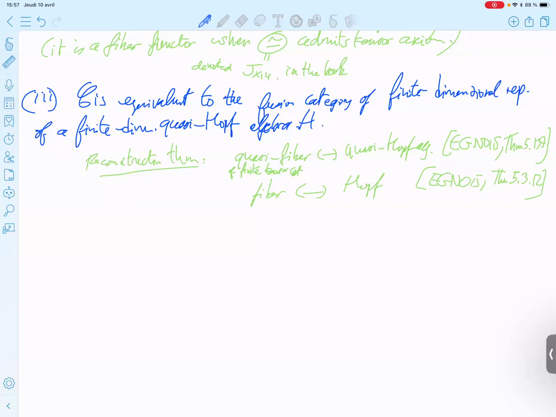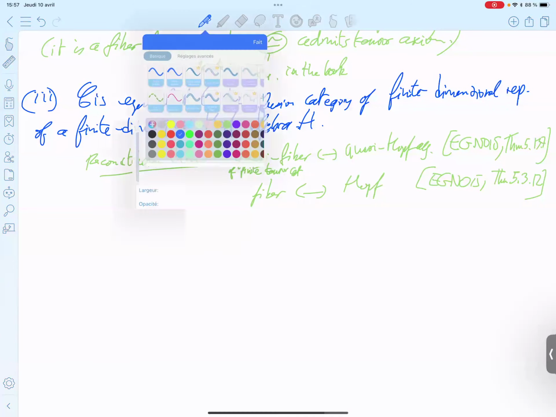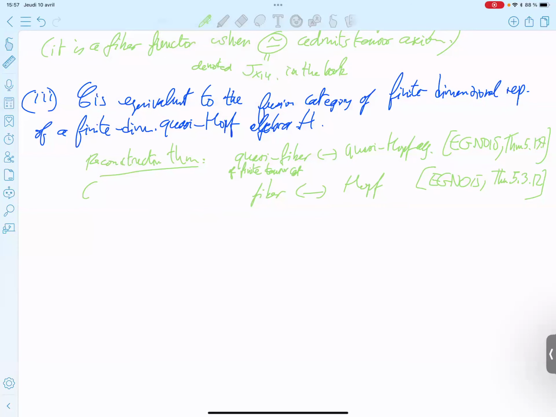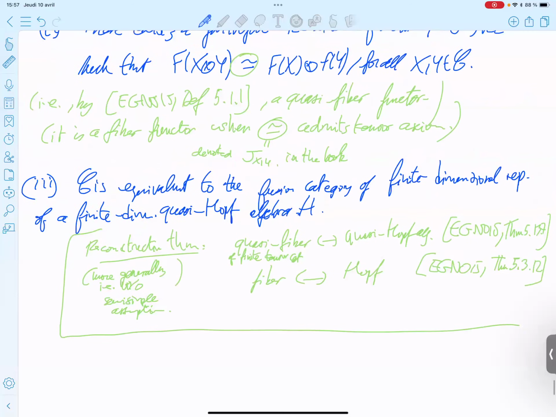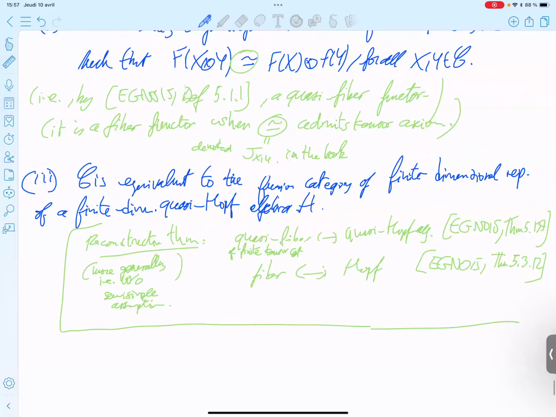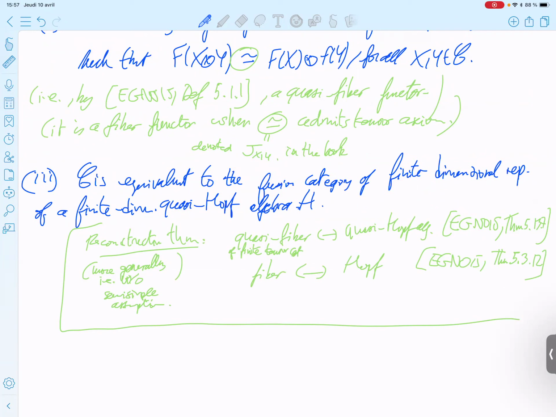So more generally, without semi-simple assumption, an integral finite tensor category with quasi-fiber functor.